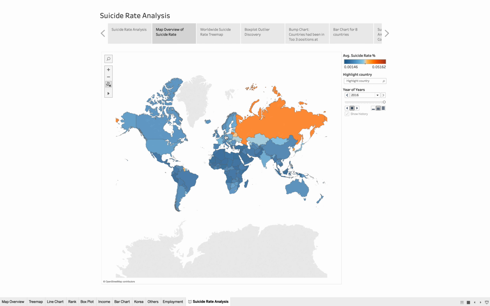Let's look at the map overview of suicide rate from 1991 to 2016. Suicide rate ranges from blue to red. Blue represents low suicide rate and red represents high rate. We can see that over 25 years, Russia went from orange to red to orange. There are other countries such as South Korea and Lithuania. They are in the red range as well.